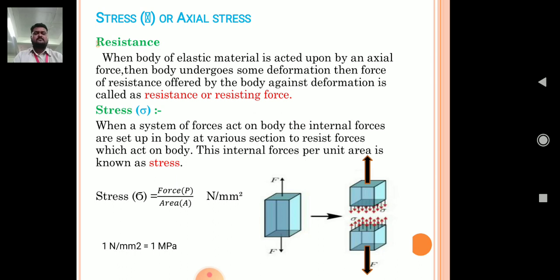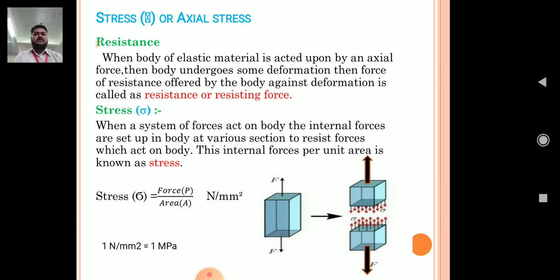Okay. Next one, stress or axial stress. Dear students, for generating stress, you must apply forces. Until and unless you apply force, you cannot get a stress value in the body. Before moving toward stress, we will see resistance. When a body of elastic material is acted upon by an axial force, the body undergoes some deformation. The force of resistance offered by the body against deformation is called resistance or resisting force.